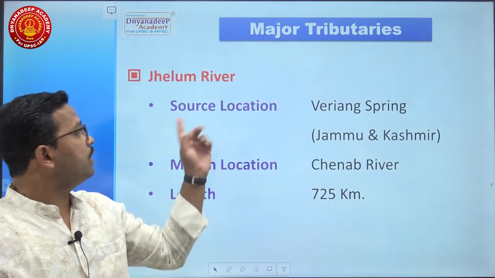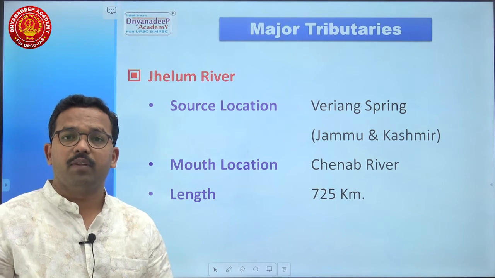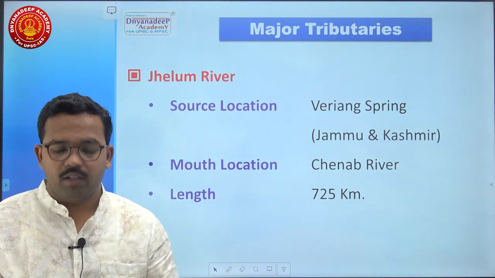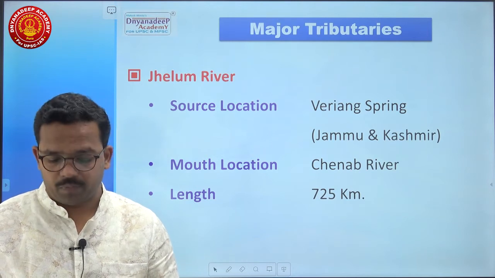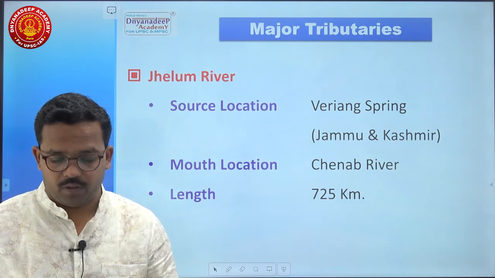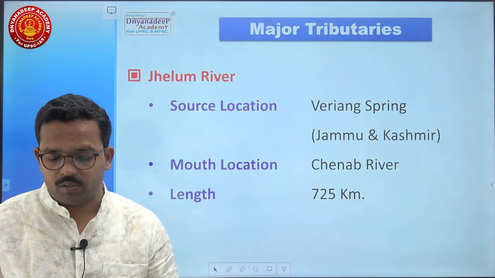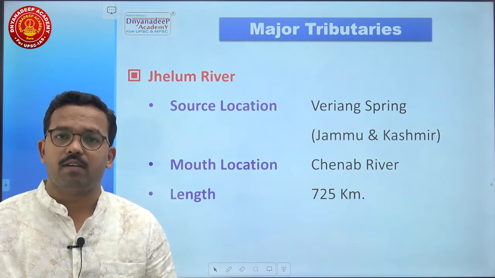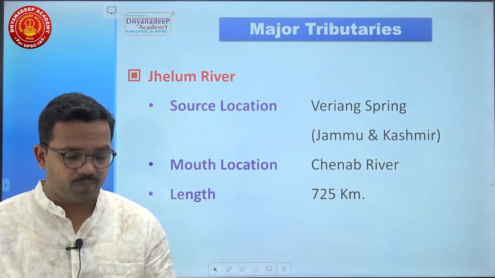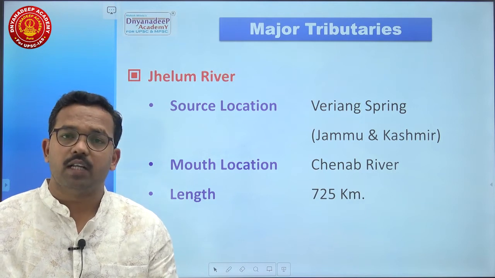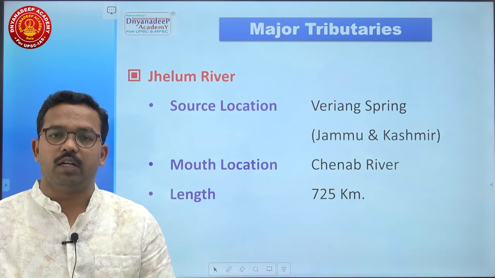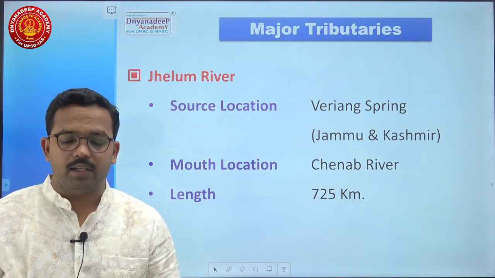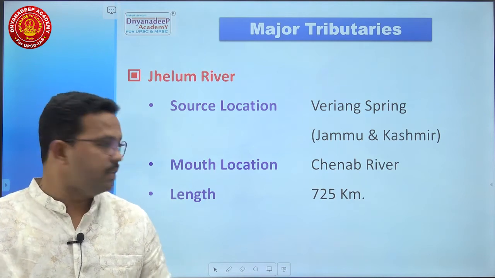Now the first important major tributary is Jhelum river. Here remember, the location of the source is Verinag spring in Jammu and Kashmir. Location of the mouth is Chenab river. Length is almost 725 km. Here remember, the river first flows northward into Vular lake and then southward. At Baramulla, the river enters into a gorge in the hills.